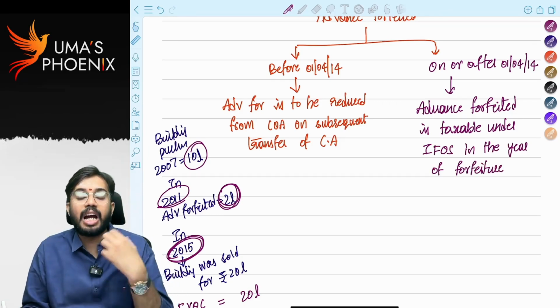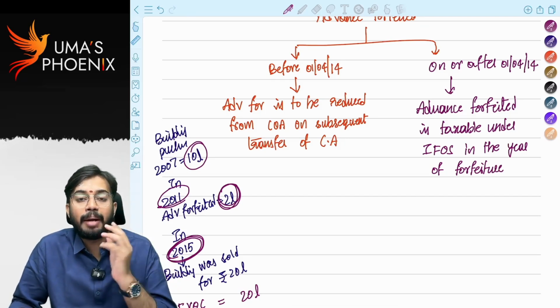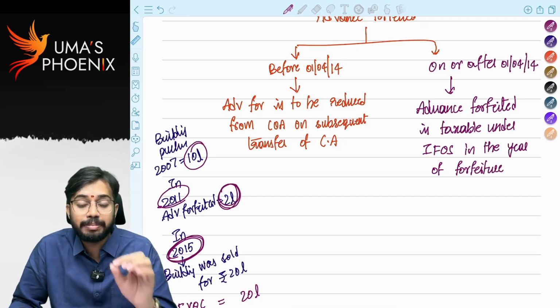So the year in which advance is cancelled, in that year only advance forfeited is taxable under the head other